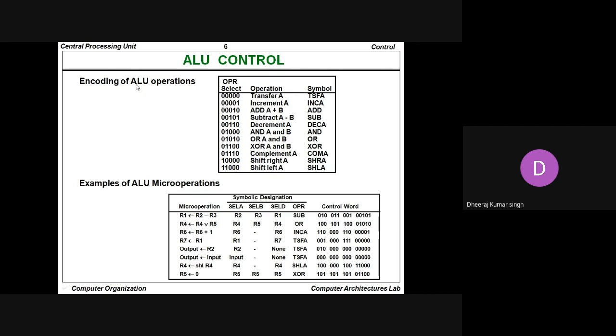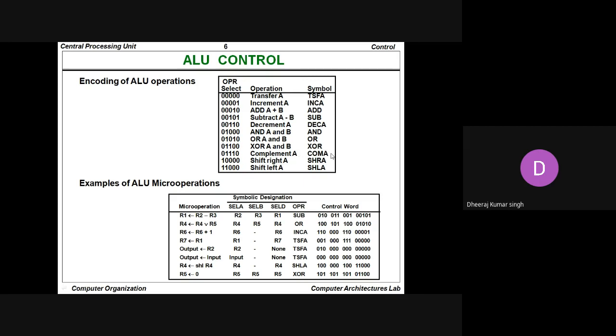For the encoding of the ALU operations, a sample has been given here. The encoding 0000 means we are talking about the transfer of A, which is represented in RTL as TSFA. Increment A, in RTL the symbol is INCA. Add A plus B, the symbol is ADD. Subtract A minus B, the symbol is SUB. Decrement A, the DECA symbol. A and B, the simple symbol is AND. A or B, the simple symbol we can use is OR. XOR A and B, the symbol is XOR.